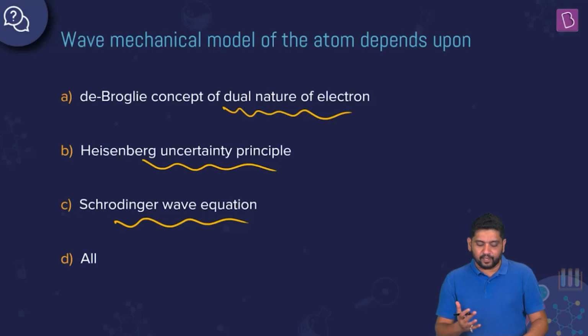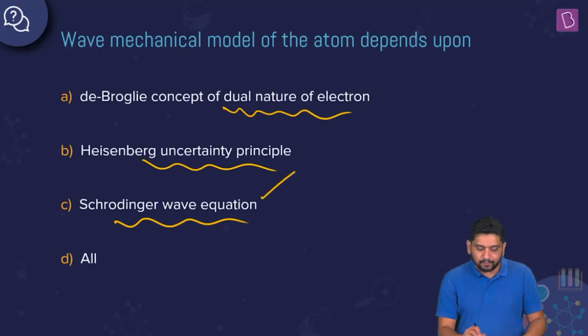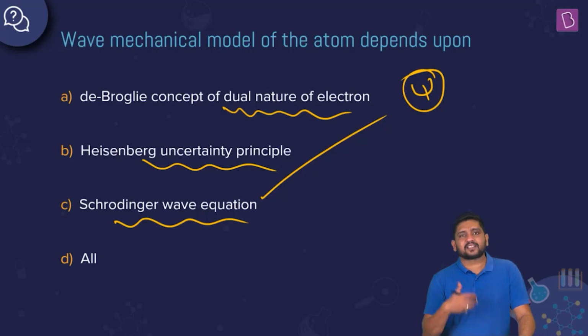We are not concerned about the Schrodinger equation, but we know that as far as the wave mechanical model of the atom, where we speak about orbitals, where we speak about these regions where there is a high probability of finding an electron, not an exact location or an exact path that I know, that comes up from solving our Schrodinger wave equation, right? That gives us the wave function psi, which is the wave function of this electron wave, right? And we say that psi square is probability density, probability per unit volume.